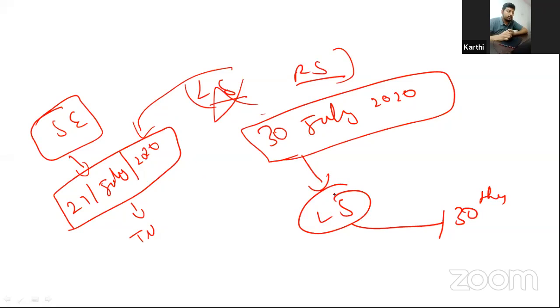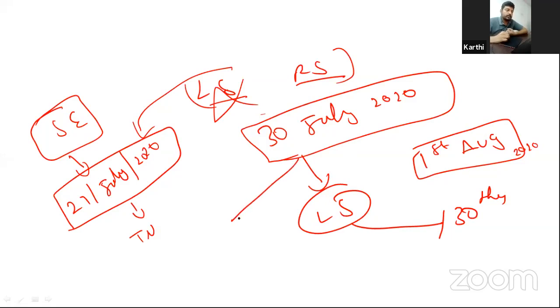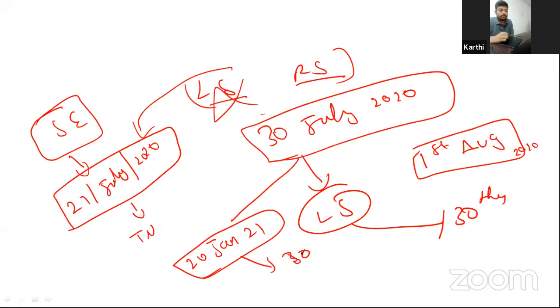Suppose we take the 1st August, we will consider two cases. One, on 1st August 2020, the new Lok Sabha has been constituted. The other case is, say, 20 January 2021. In both cases, it is valid for 30 days from the date the Lok Sabha is reconstituted.